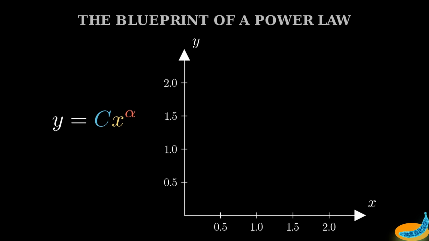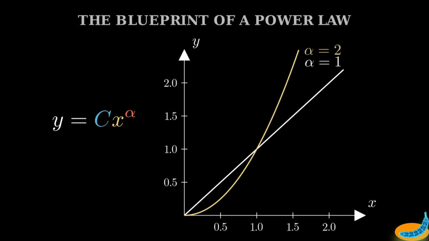Regime 1 is linear growth, where alpha is exactly 1. A change in the input yields a directly proportional change in the output. It's the baseline of simple, independent, additive processes. If you put 1 unit of effort in, you get 1 unit of result out. Put 10 in, get 10 out.